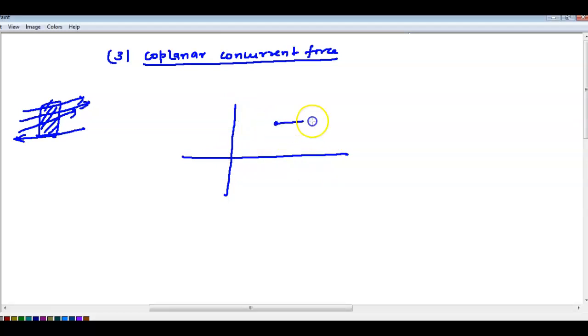Like this one is moving in this direction, this direction, maybe any direction. That is called coplanar concurrent forces. Like the ones we have done so far, all the problems were like this, no? Any object, any hook, any block was there, with forces applied in different directions. That is called coplanar concurrent forces.